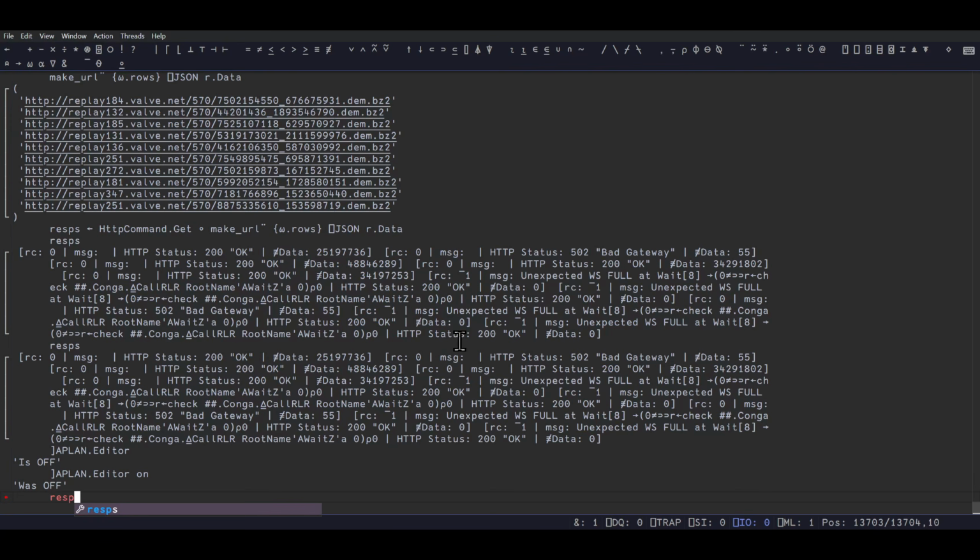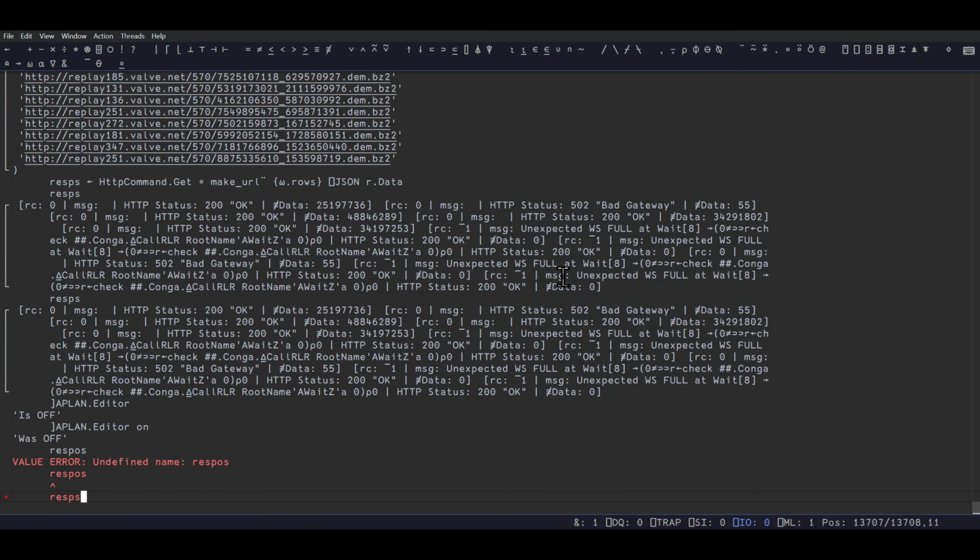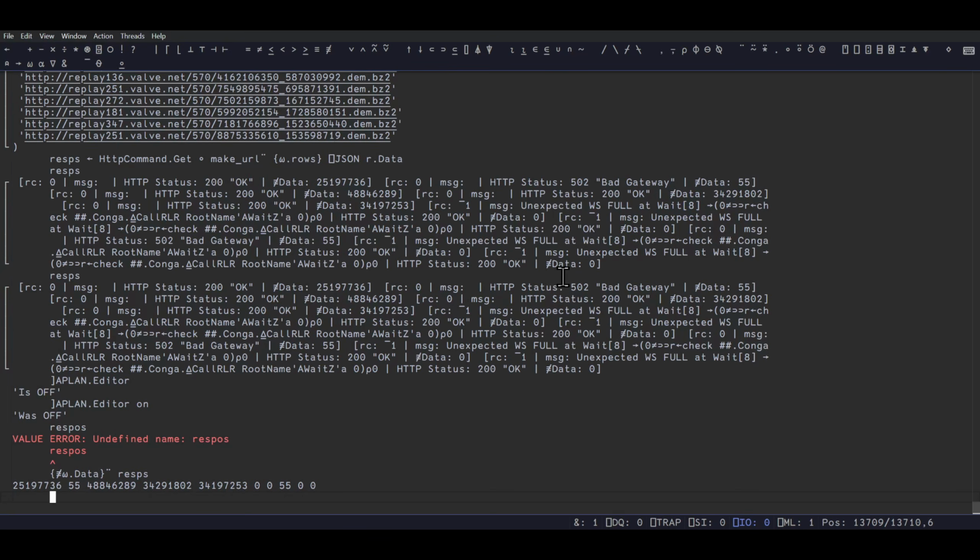And then I do resps. No, still not a nice output. I could just do this again. Data. Each, right? I can see the length. That backtick thing is so nice.